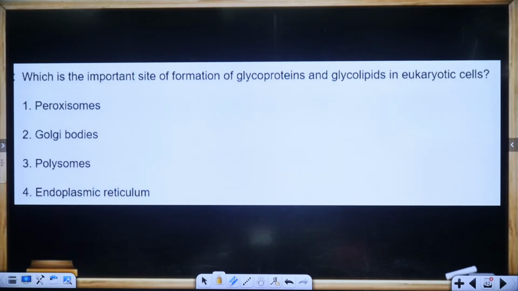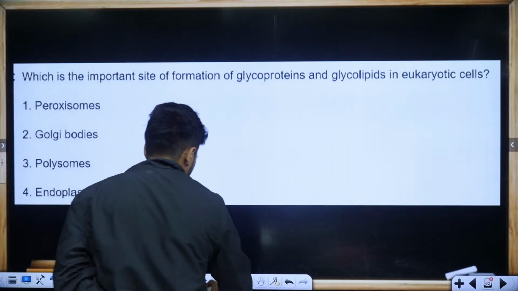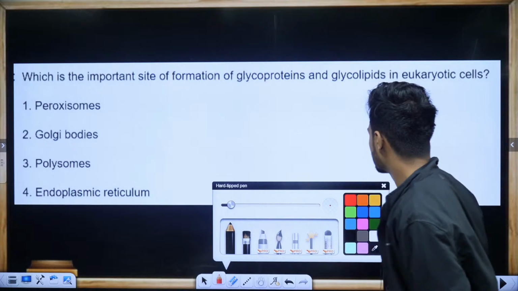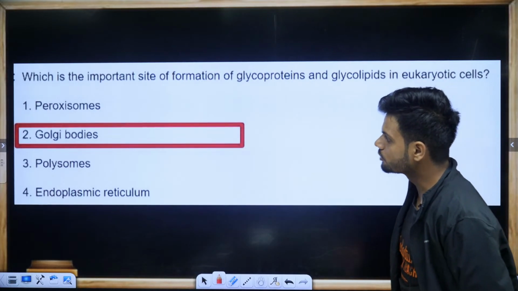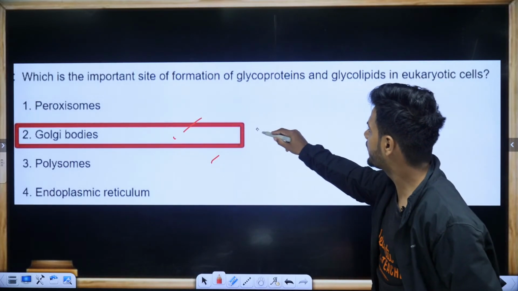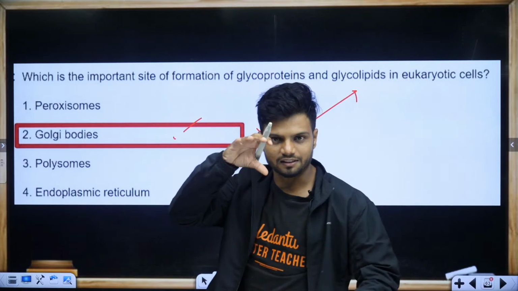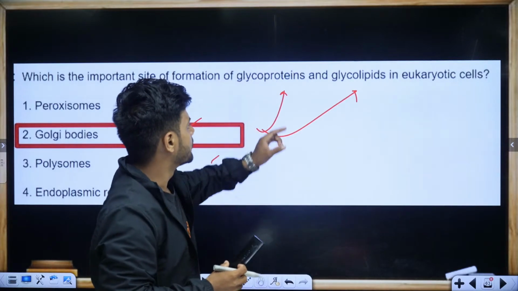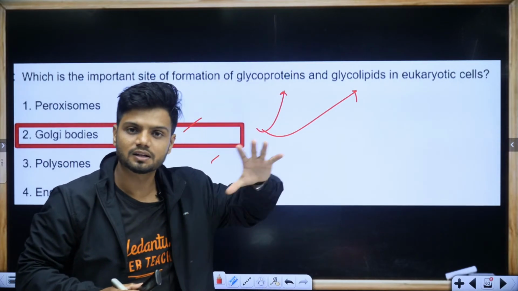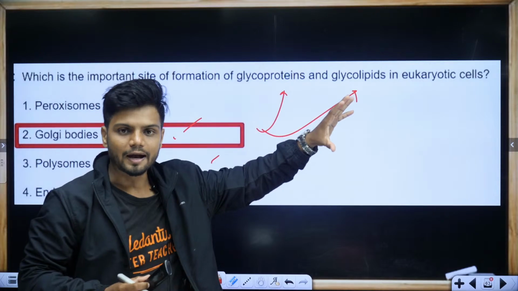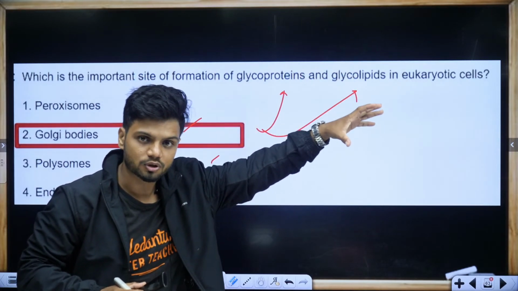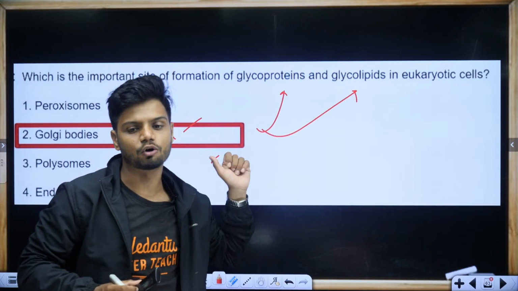Which is the important site for formation of glycoproteins and glycolipids in the eukaryotic cell? Easy question, easy answer. That is going to be your Golgi complex, the Golgi bodies, which make the glycoproteins and glycolipids. Glyco is basically adding the sugar. Protein and lipids are synthesized by the endoplasmic reticulum, and packaging is done by the Golgi body.